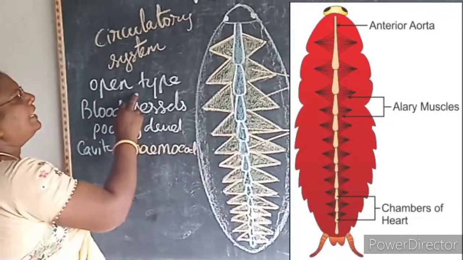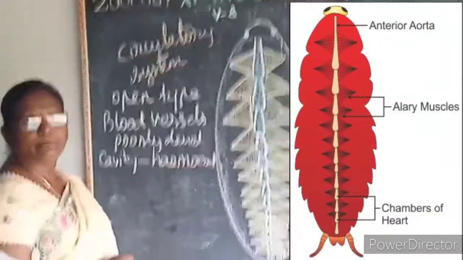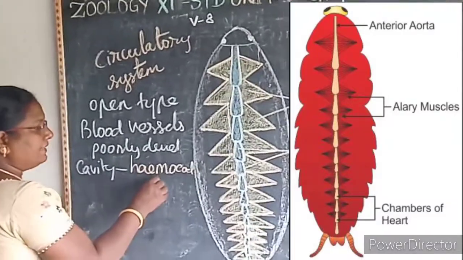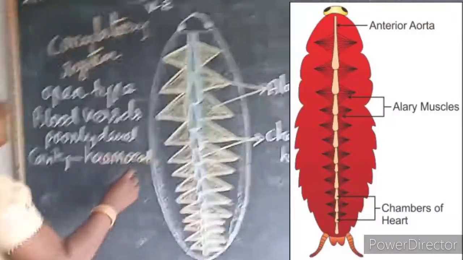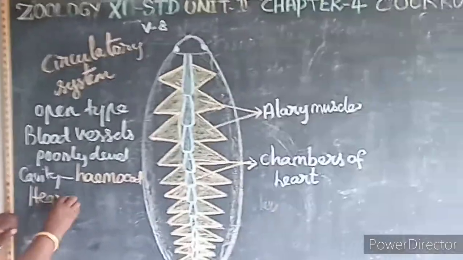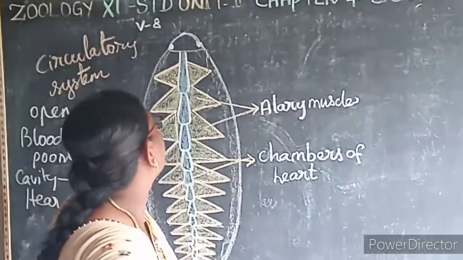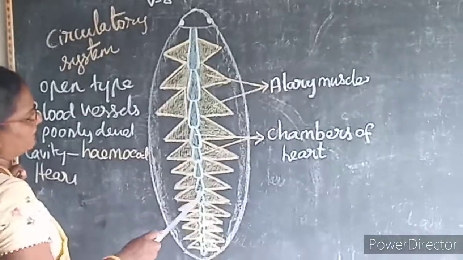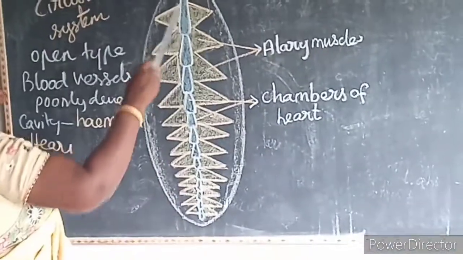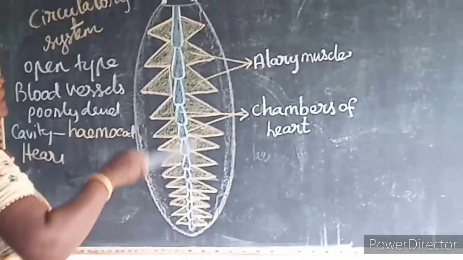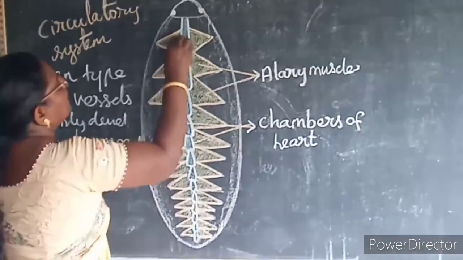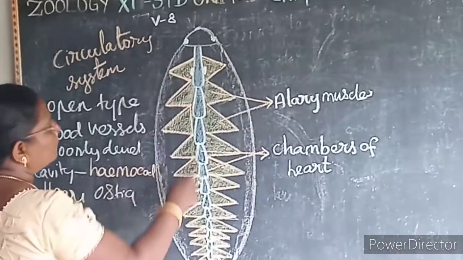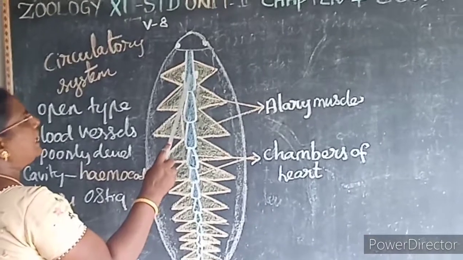So what is the first one? The circulatory system of the cockroach is an open type, because the blood vessels are poorly developed. The blood flows into the cavity, that is known as what? Hemocoel. And here the heart is an elongated chamber. See the picture. It consists of 13 chambers. Count and see: 1, 2, 3, 4, 5, 6, 7, 8, 9, 10, 11, 12, 13. It is an elongated tube with muscular walls with an ostia on either side. Ostia means what? Opening.